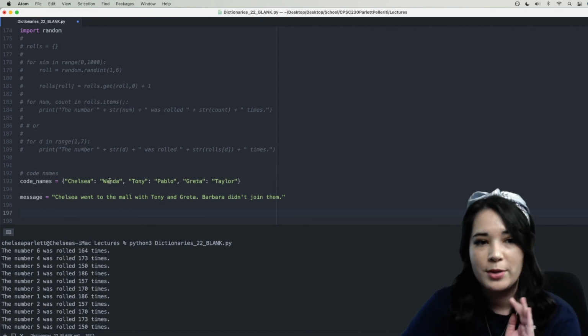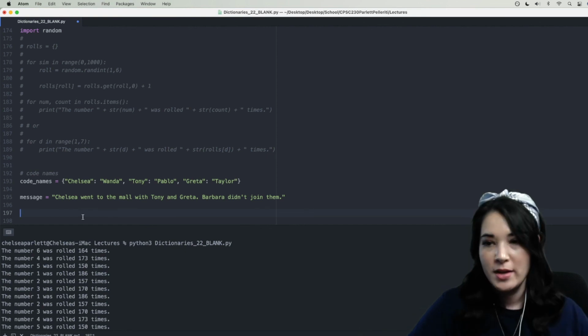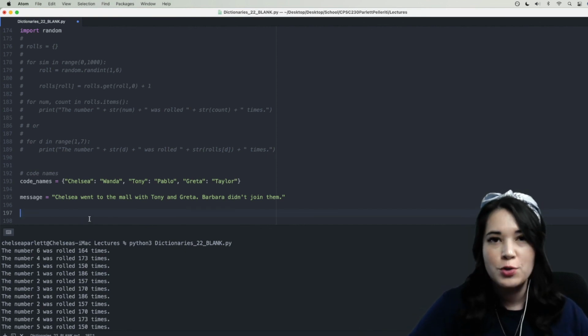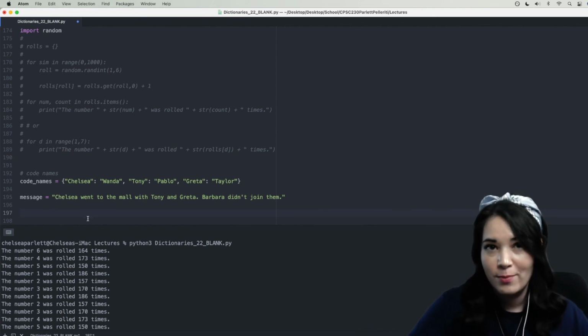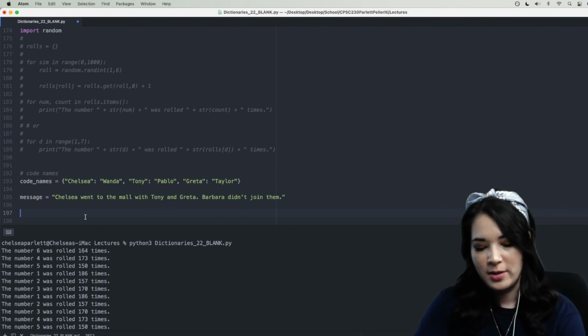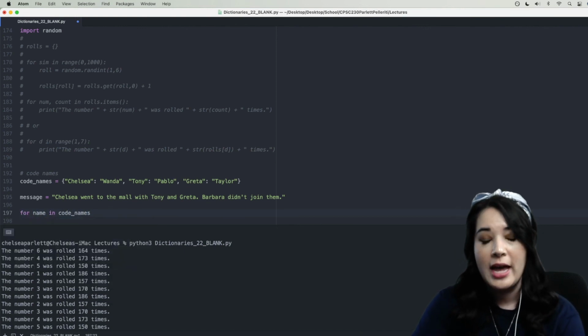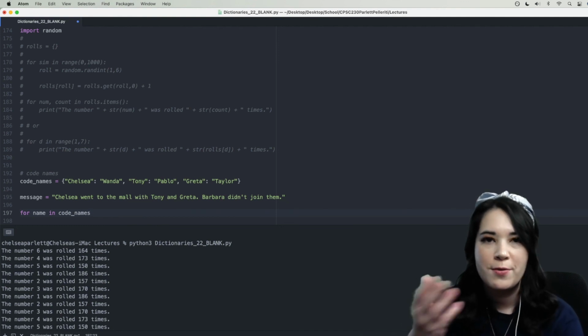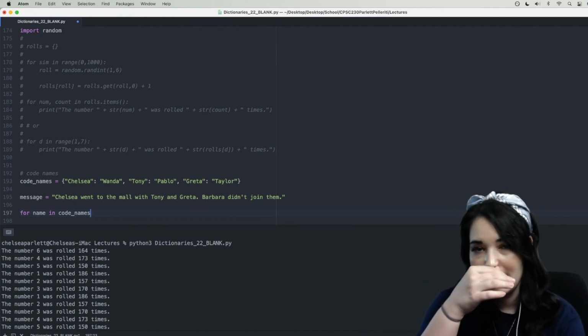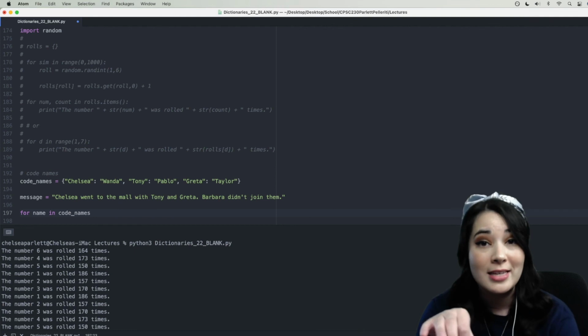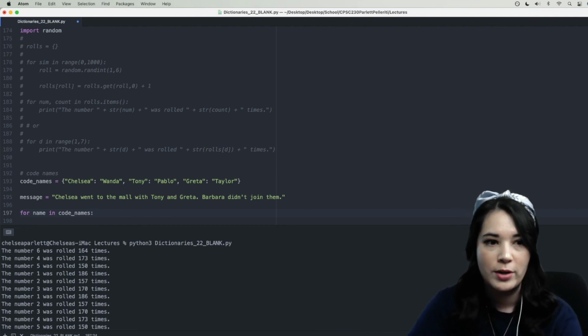So for Chelsea, I'm going to use Wanda. For Tony, I'm going to use Pablo. And for Greta, I'm going to use Taylor. All right, so I'm going to use the .replace string method to replace the name with their code name version in my message. So I'm going to say for name in code names, and when you loop through a dictionary, when you just say for variable in dictionary, it is automatically going to loop through the keys in that dictionary, and that's exactly what I want to do here.